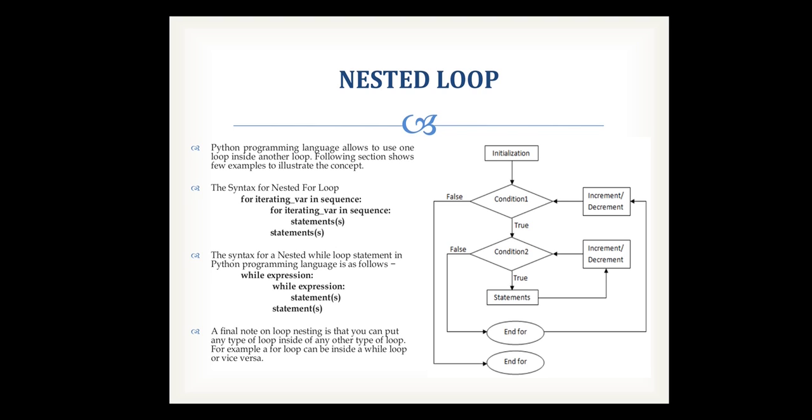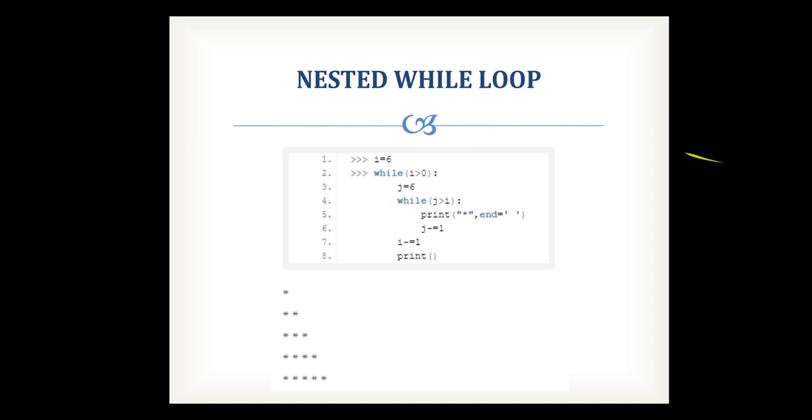Then it checks again for the second iteration of your outer loop. If the condition is true, it again proceeds with condition number 2. When your condition is false, it will directly exit from the for loop. This is how your nested loop works.